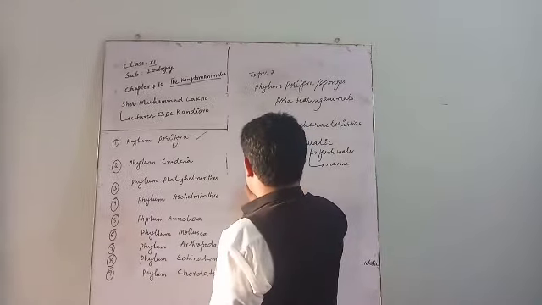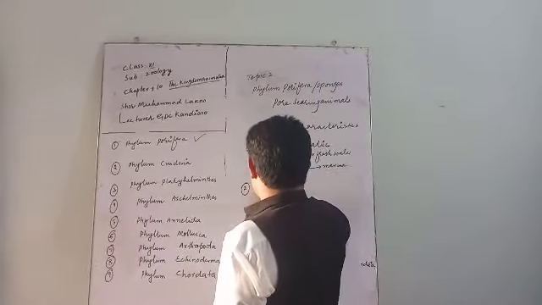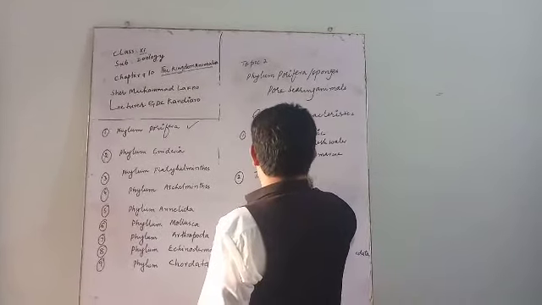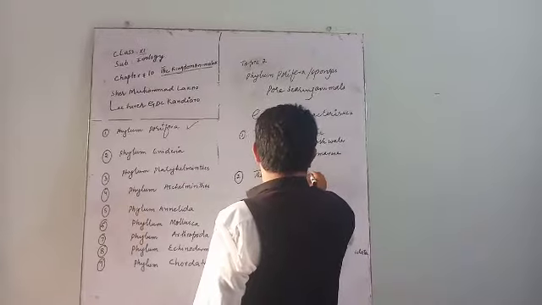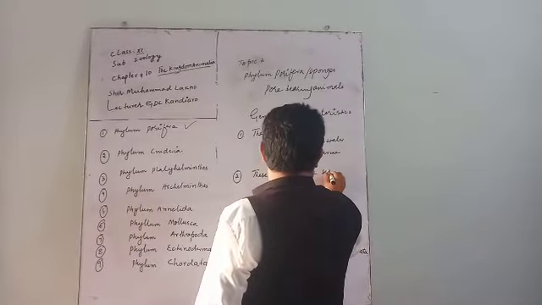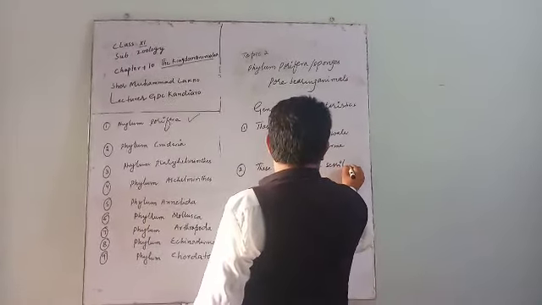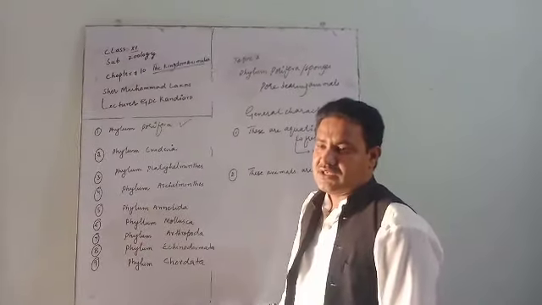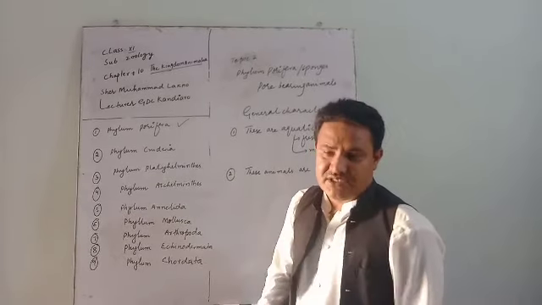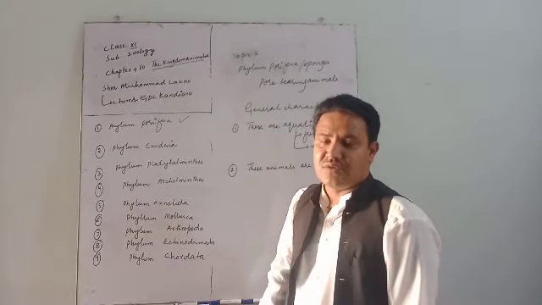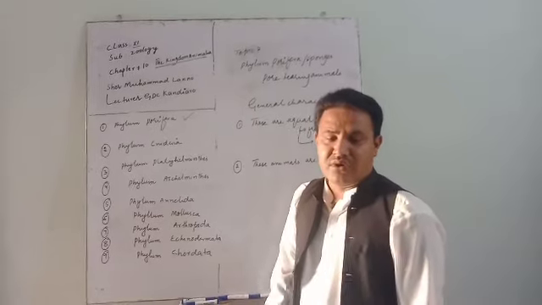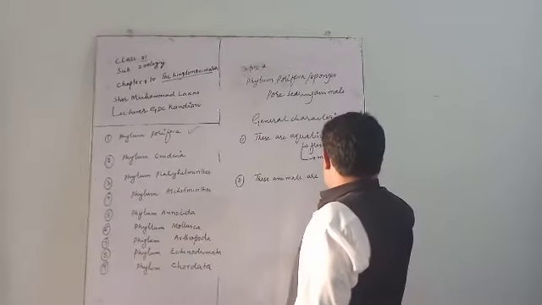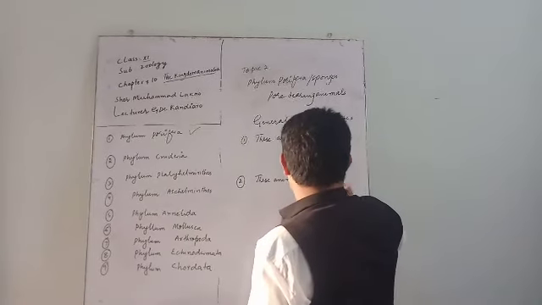Number 2, these animals are sessile. Sessile is a term used for organisms that have no ability to move. They cannot move, meaning immovable animals. They are called sessile.